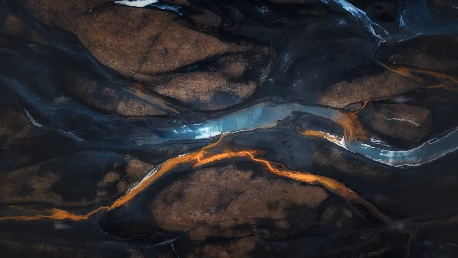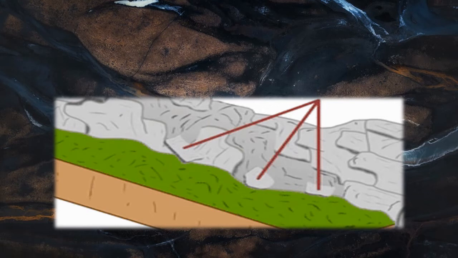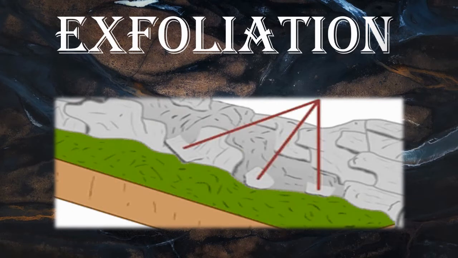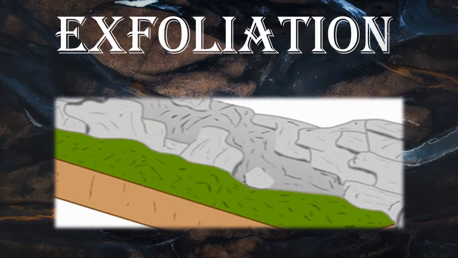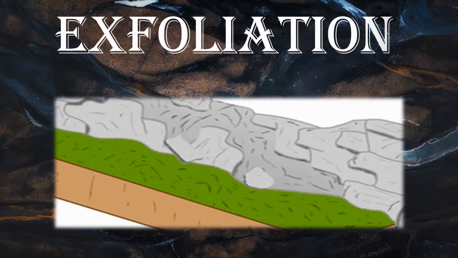Student, here you can see that the outer layer of the rock peels off. Did you know why it happened? It happened because of the heat, and this process is called exfoliation. During exfoliation, the outer or exposed part of the rock heats more while the inner part is cooler. As a result, the outer layer of the rock falls apart like dead skin from the main rock. So this process is known as exfoliation of the rock.